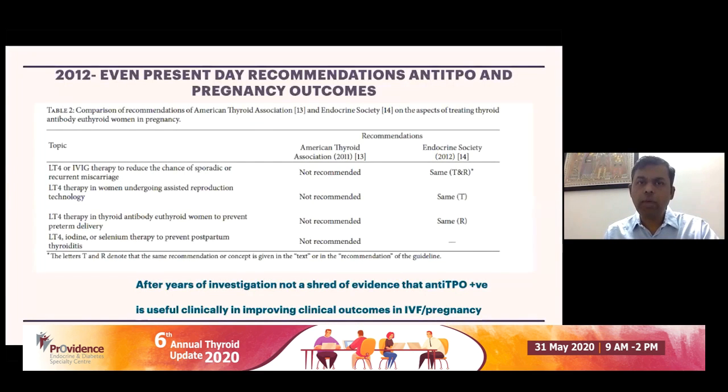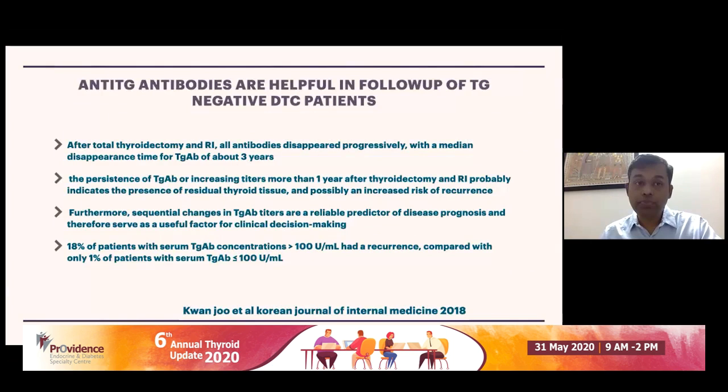So the 2012 and even the present-day recommendations state that there is no role for IVIG therapy, and no role for levothyroxine automatically, in those women who are euthyroid, that is TSH less than 2.5, with thyroid antibody positivity. Of course, we all understand that TSH more than 2.5 is considered hypothyroidism in the presence of anti-TPO positivity, and we treat these women during pregnancy. The only thing you need to do when you have a patient who is planning pregnancy or is already pregnant with anti-TPO positivity is follow up the TSH values.